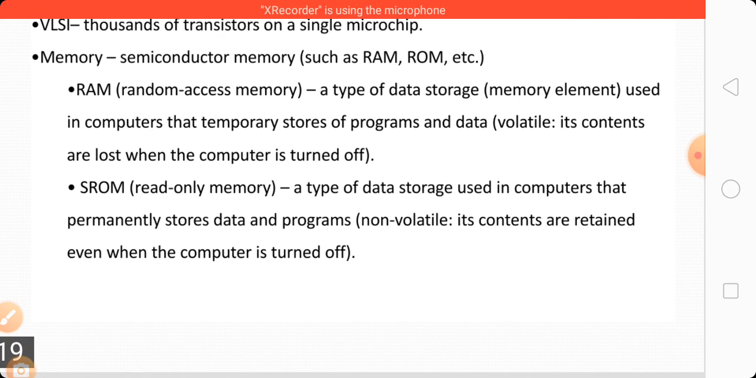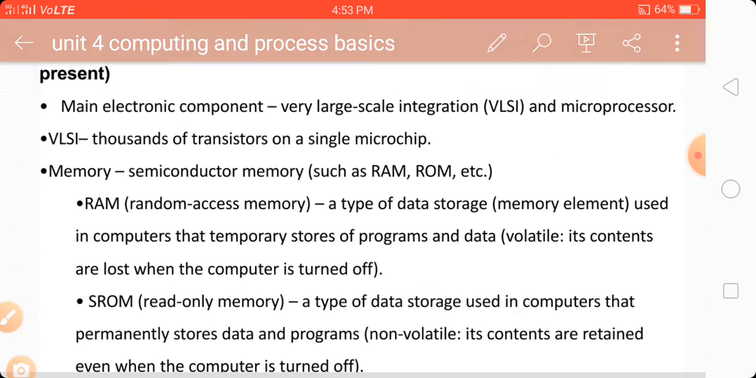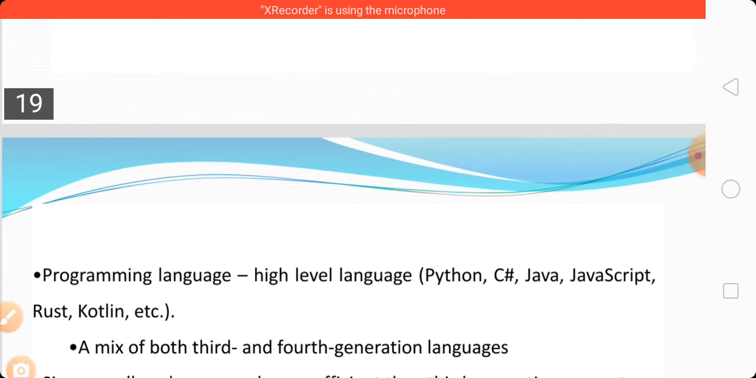Then ROM, read-only memory, is a type of data storage used in the computer that permanently stores data and programs. It is totally non-volatile, meaning its contents are retained even when the computer is turned off. It is a permanent memory, and its contents do not vanish when the computer is turned off. So this is the fourth generation of computer.